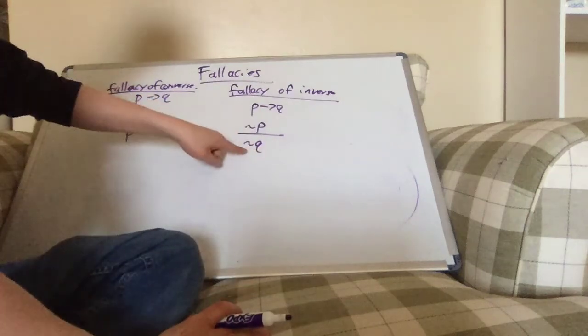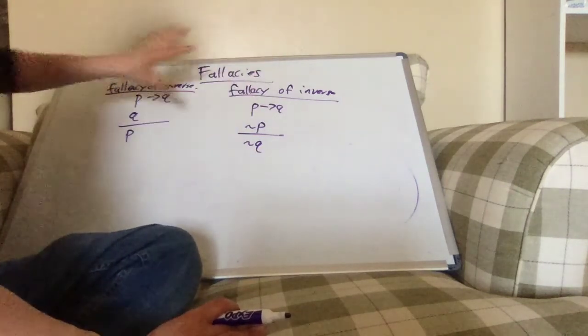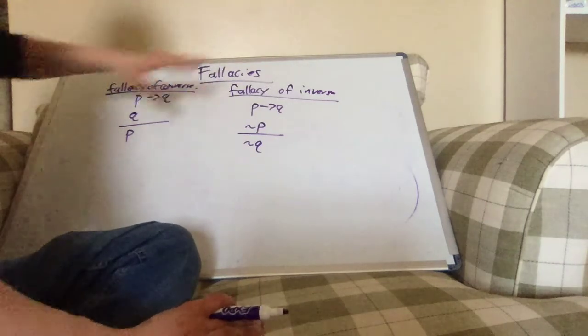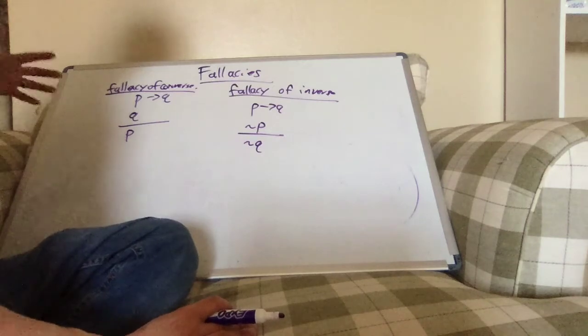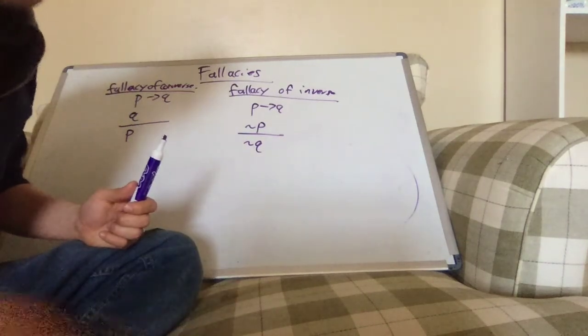So you can't conclude not Q just based on not P. These were discussed in the previous video, but we thought we'd just touch on them as things you cannot do in a process like this. And so